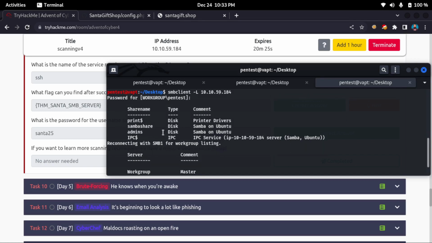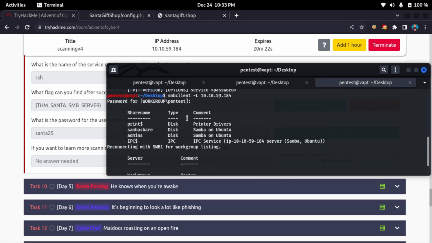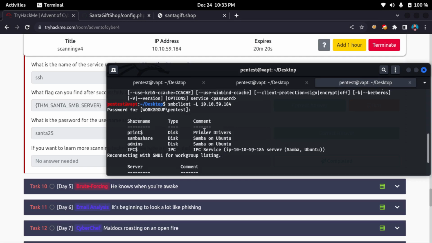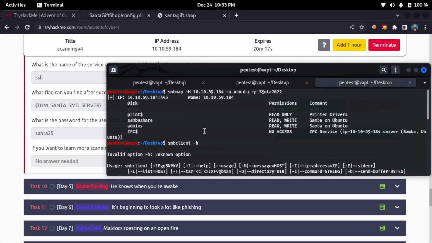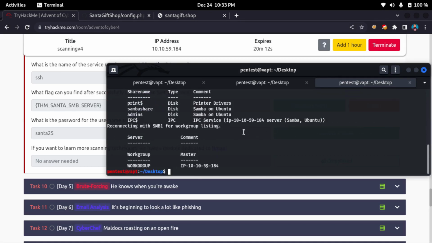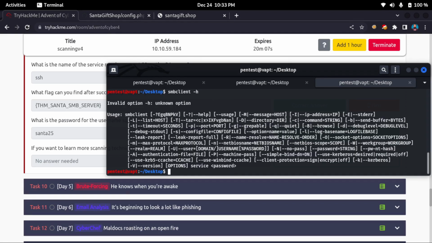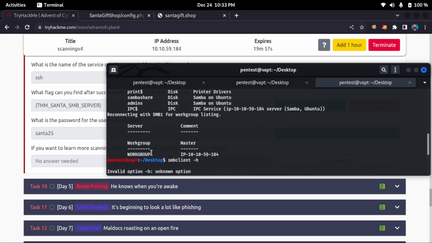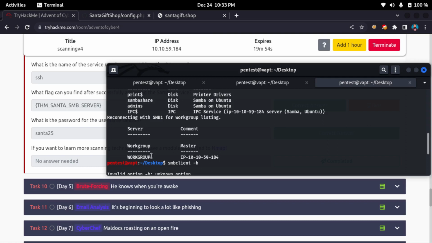These are the shares, but I'm not able to find the permissions. With SMB map, I was able to find the permissions, but mainly we need to log in now. So SMB client, again help, and I will use this option. We have workgroup here, and we have to connect to the workgroup, and then we'll check what is inside admins and SMB share, etc.